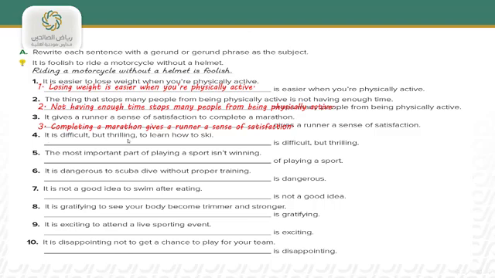So to learn how to skate, we need to use learn as a gerund to work as a subject. So the answer will be: learning to skate is difficult but thrilling. Number 5, the most important part of playing a sport isn't winning. And the answer will be: winning is not the most important part of playing a sport.